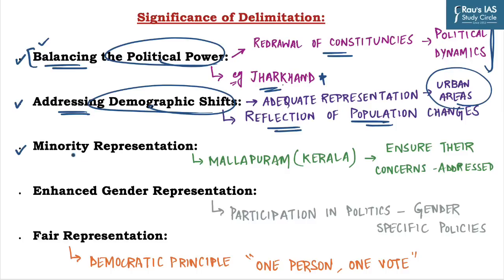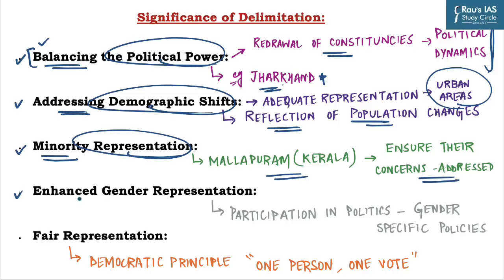The third argument is minority representation. The delimitation exercise has been instrumental in ensuring better representation for minority communities. In the 2008 delimitation exercise, constituencies in regions with a significant concentration of minority communities, such as Malappuram in Kerala, were adjusted to ensure that their political interests were adequately represented and their concerns addressed.